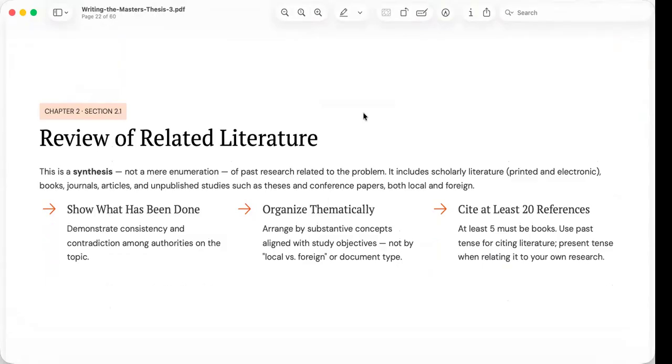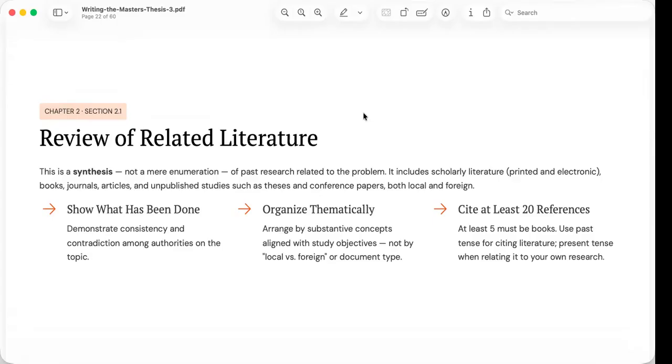Every research project begins when you understand what is already known and discover what is not. This prevents duplication of effort and ensures that your study contributes something new rather than repeating what is already known. So we're reminded that the literature review is a synthesis of sorts, not an enumeration.